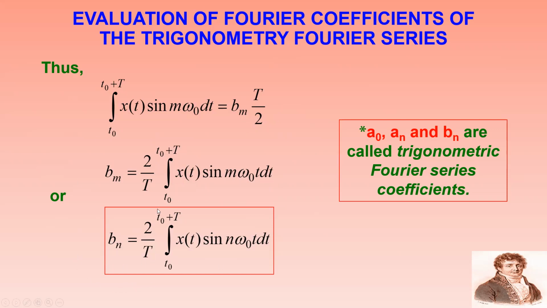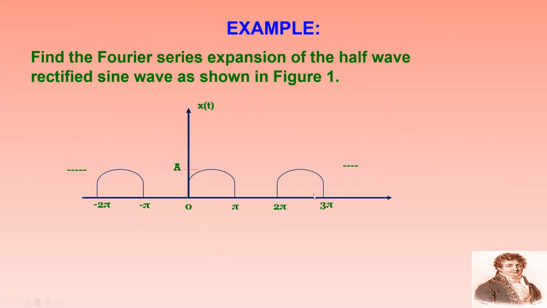So Bn can be written as 2 by T integral T naught to T naught plus capital T of x of t into sin n omega naught t dt. Here A naught, An and Bn are called trigonometric Fourier series coefficients of the Fourier series x of t. So once you determine A naught, An and Bn, let us try to solve one problem on Fourier